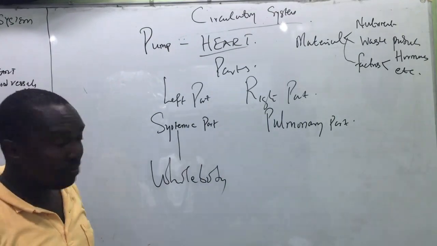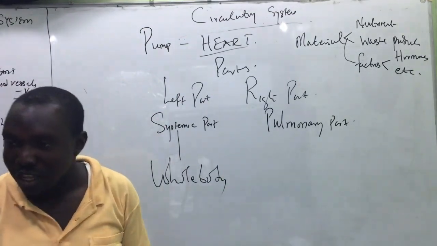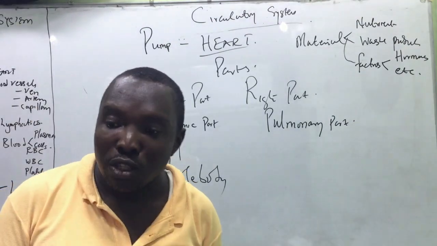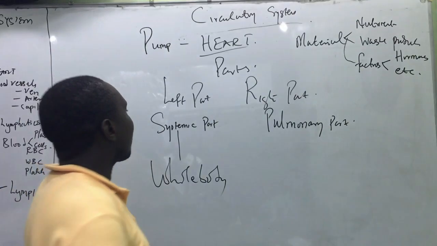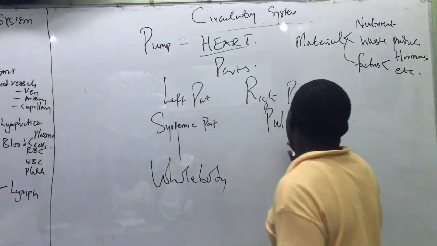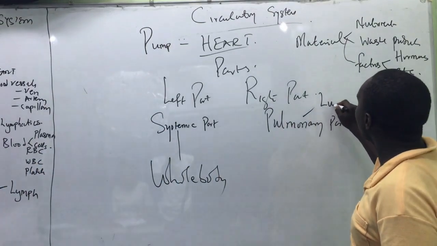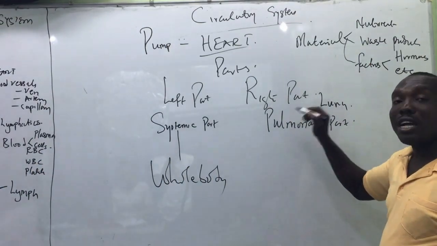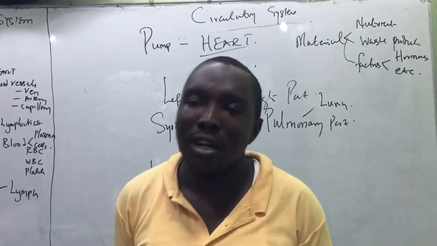Let me repeat it. The systemic part of the heart is that part responsible for the circulation of all other parts of the body except the lungs. Then the pulmonary part, this word pulmonary implies lung. So the right part is only responsible for the circulation of the lung.